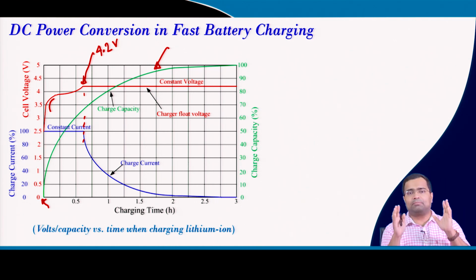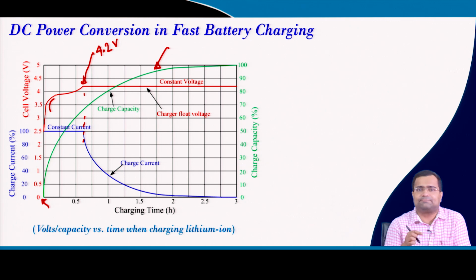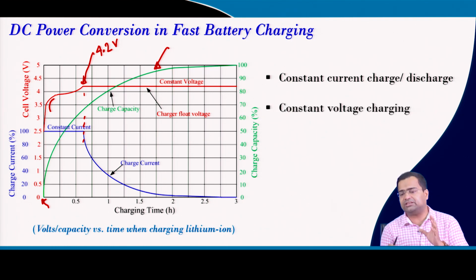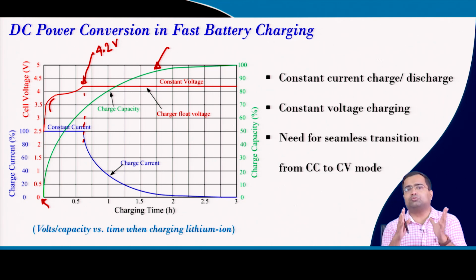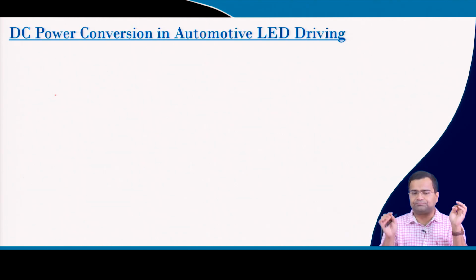So there is a lot of optimization, thermal, and other aspects. But when the battery reaches 4.2 volt, we need to go for constant voltage charging. That means we need a seamless transition between constant current and constant voltage, and this power converter has to meet certain constant current and constant voltage charging configuration.